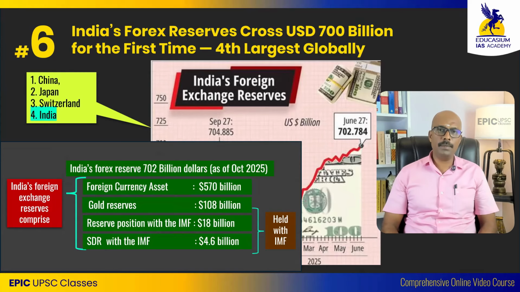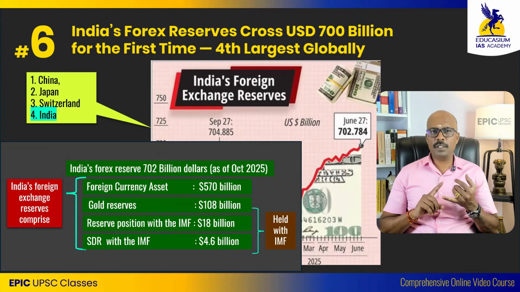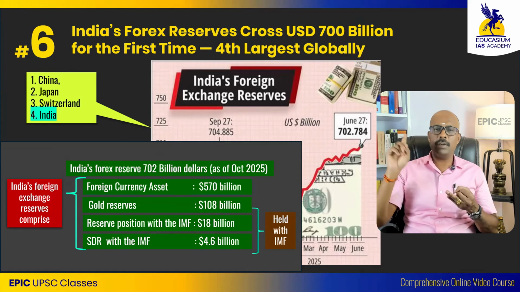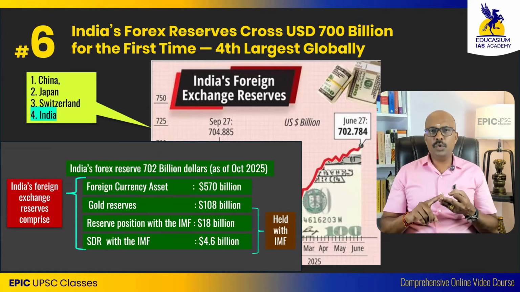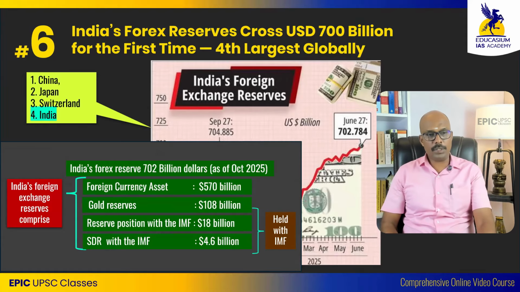So this appreciated value has transformed into RBI's Forex reserve going up, with gold reserves at more than $100 billion. So 3 important factors here. India is the 4th largest Forex reserve holder. India's Forex reserve has crossed $700 billion and India's gold reserve has crossed $100 billion.